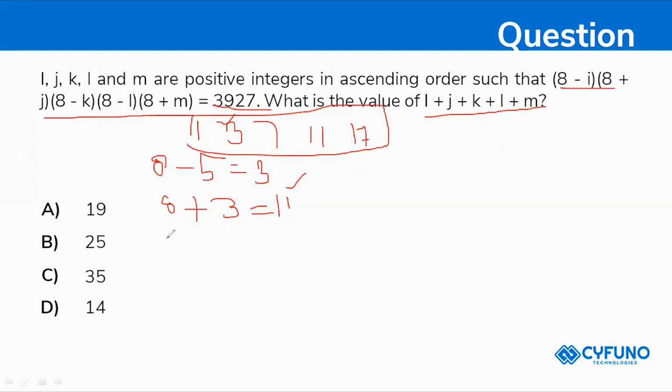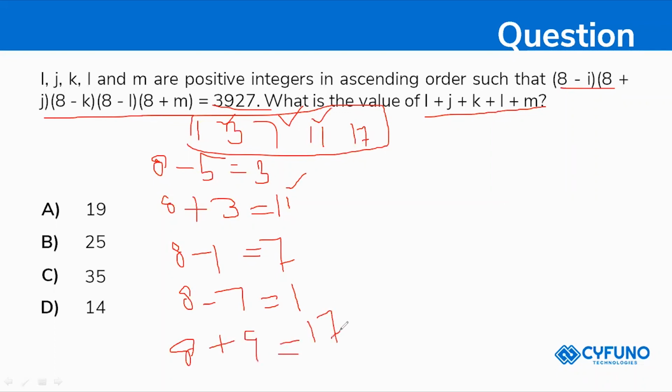And 8 minus k is the next step. 8 minus 1 is equal to 7, so I'm getting the value of 7. Then again 8 minus L, so 8 minus 7, your answer will be 1. Again 8 plus M, so 8 plus 9 is equal to 17.